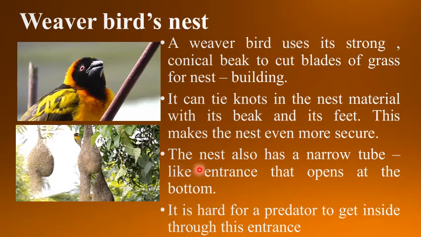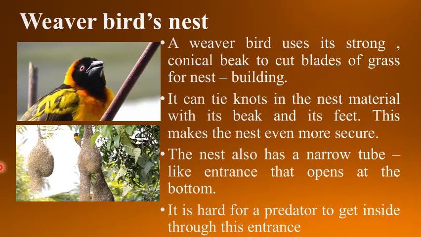The nest also has a narrow tube-like entrance that opens at the bottom. And you can see here, this is a narrow tube-like entrance which is open at the bottom. It is hard for a predator to get inside through this entrance.